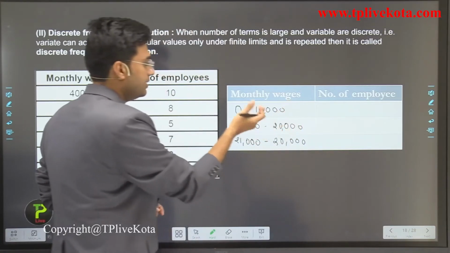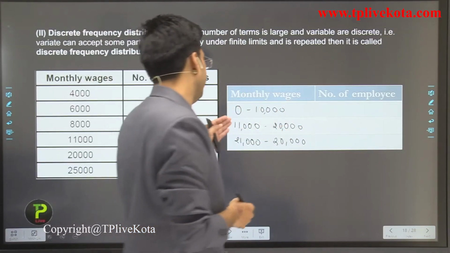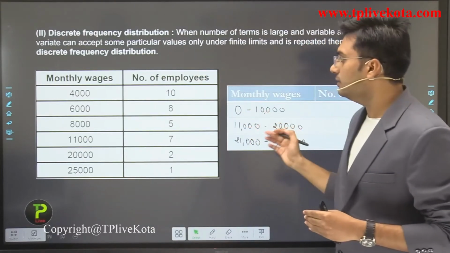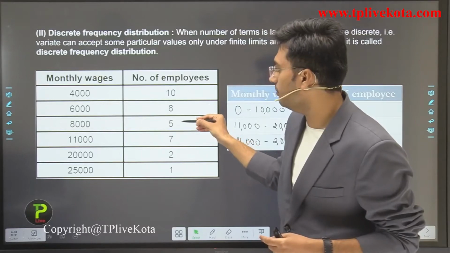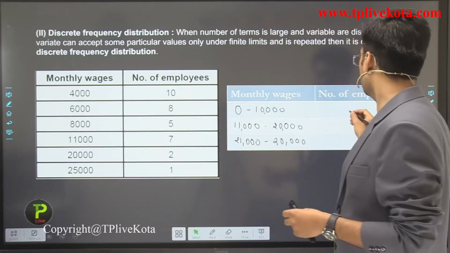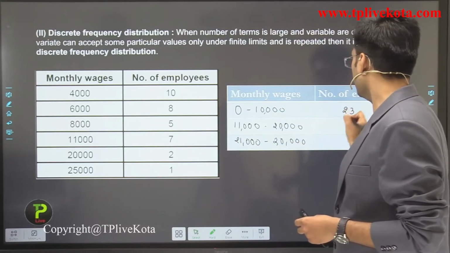Okay, these are the limits. Now for 0 to 10,000, it is 10 plus 8 is 18, 18 plus 5 is 23. So the number of employees is 23.